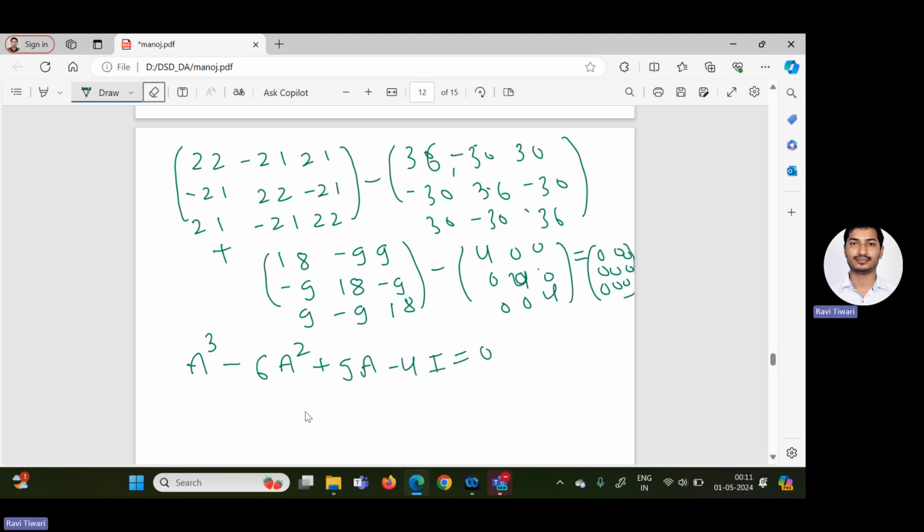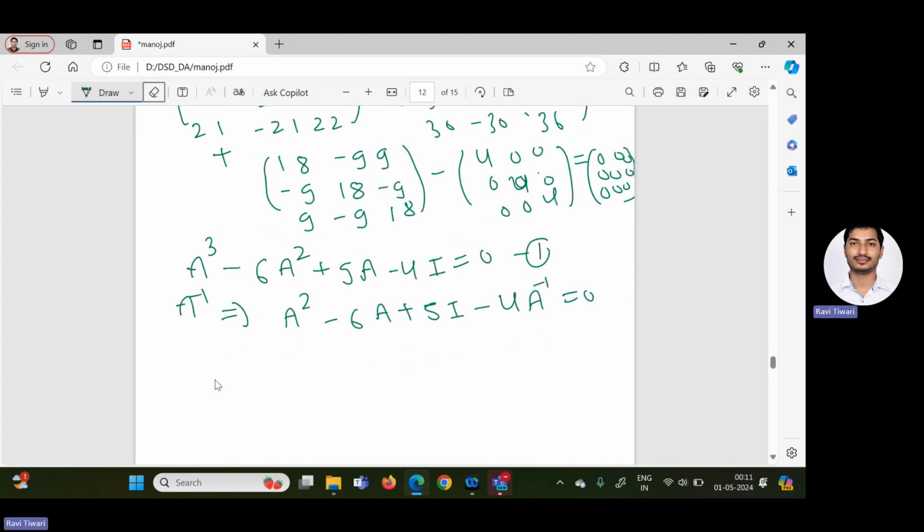So we can multiply by A inverse in this equation. This will imply A square minus 6A plus 9I minus 4 A inverse equals the 0 matrix.